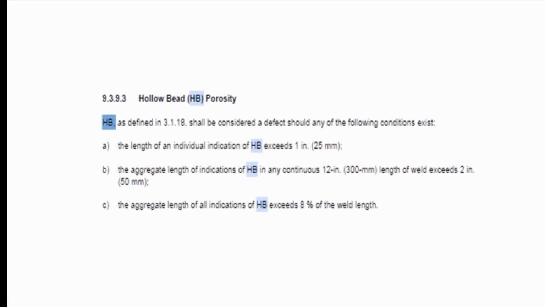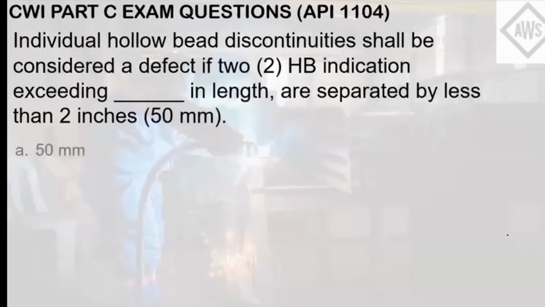By the way, HB refers to hollow bead porosity. Since the problem stated that if two HB indications are separated by blank inches, will it be considered a defect? Letter C of this criteria mentions that the aggregate length of all indications of HB exceeds 8% of the weld length, meaning if this criteria is met, then it shall be considered as a defect now. So in this question, it was not specified the weld length in any shape or form. So the answer here is letter E.